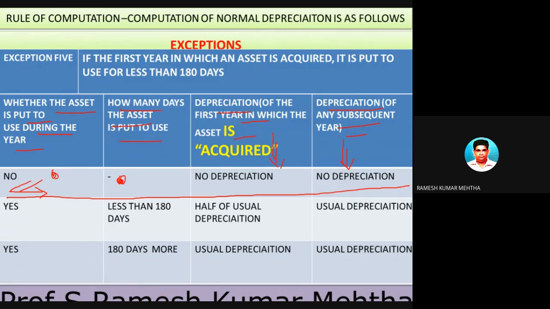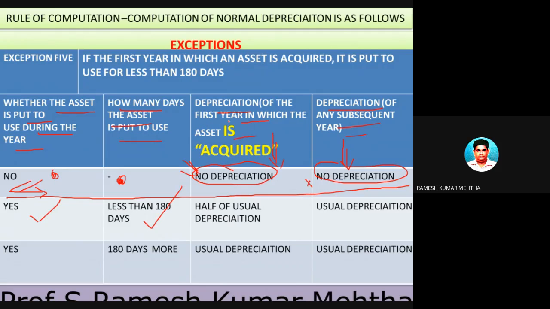So if an asset is not put to use even for a single day, then in the first year in which it was acquired for the first time, no depreciation is allowed. And even in the subsequent years, if it is not put to use during the year, no depreciation will be allowed. Second condition: the asset is put to use, yes, for less than 180 days.